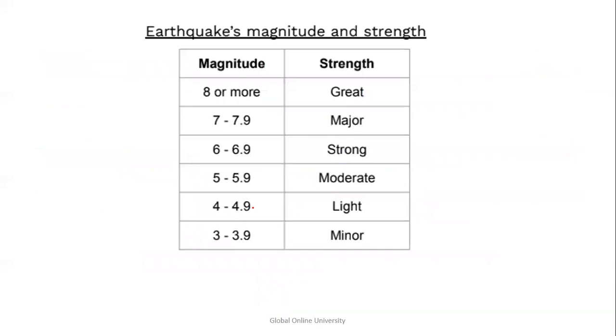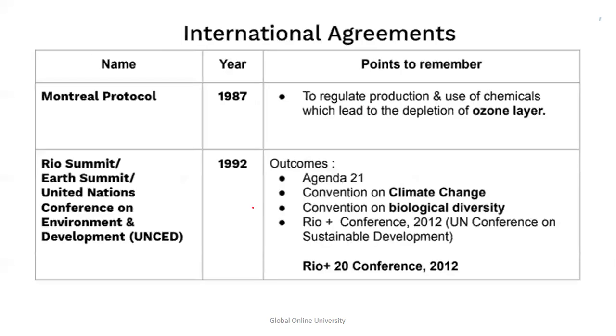Then earthquake, yeah, you need to know the magnitude and strength. If it is on a scale of 8 or more, great. 7 to 7.9 is major, 6 to 6.9 is strong, 5 to 5.9 moderate, 4 to 4.9 light, and 3 to 3.9 is minor. So you may get a question out of magnitude, the strength and form.